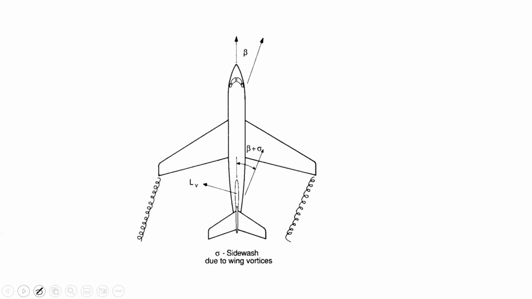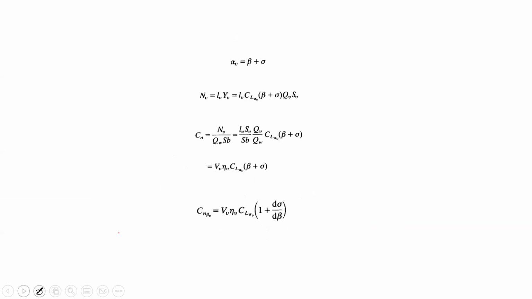Okay. So in the next slide, we quantify. Alpha V is basically the angle of attack for the vertical tail, and the angle of attack for the vertical tail is beta plus sigma.